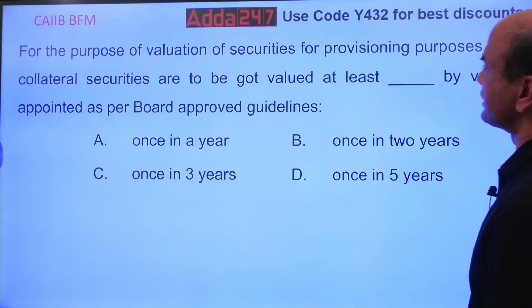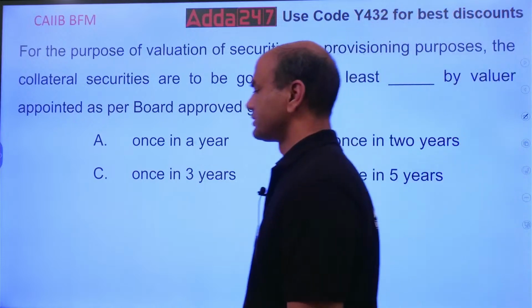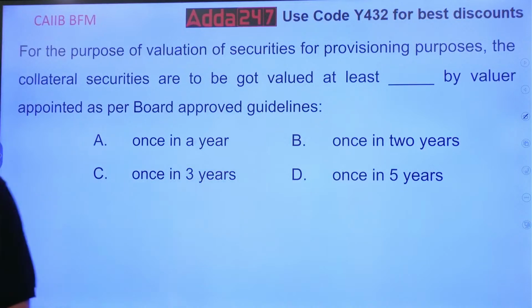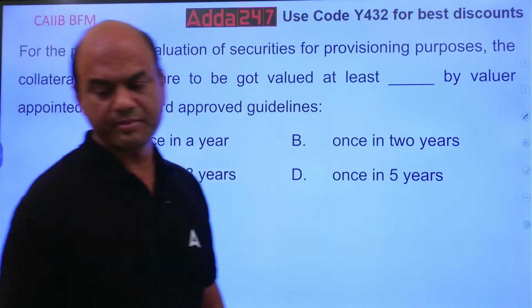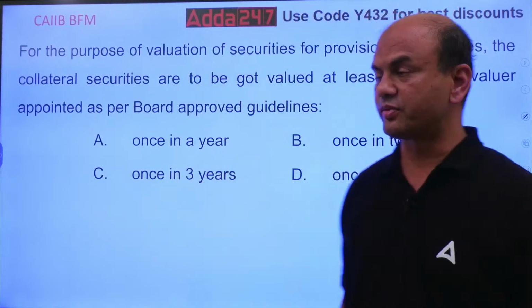For purpose of valuation of securities, for provisioning purposes, the collateral securities are to be got valued at least dash by the valuer, appointed as per the board approved guidelines. So how many times does this valuation need to be done? Collateral securities valuation, how many times is it to be done? Think over it, everyone. Once in a year, once in 2 years, once in 3 years, or once in 5 years.